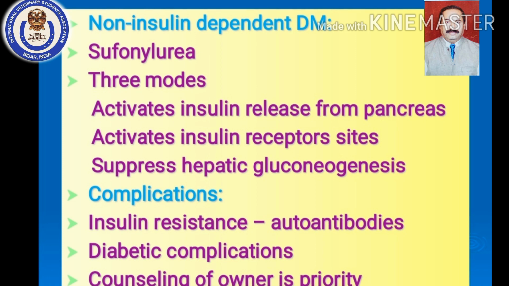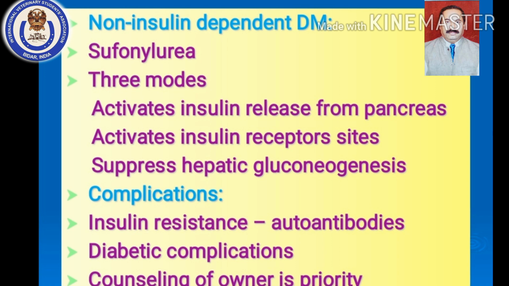So this is the gist of diabetes mellitus in dogs. What we have understood in today's lecture is what is diabetes mellitus, what type of diabetes mellitus is commonly encountered in dogs and cats, what are the epidemiological features of diabetes mellitus in dogs, then what is the pathogenesis, how the disease progresses, what are the clinical findings, then the diagnosis, how you are going to diagnose a case of diabetes mellitus, and lastly, how do you treat a case of diabetes mellitus.